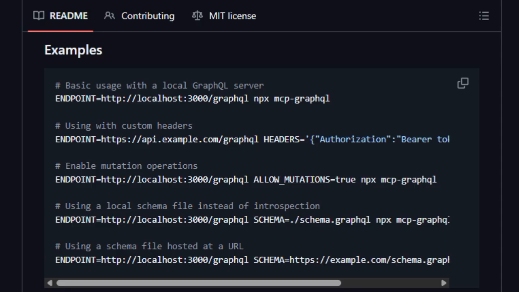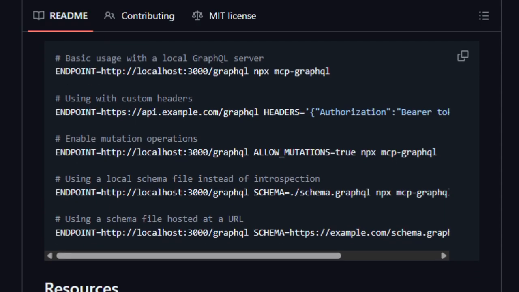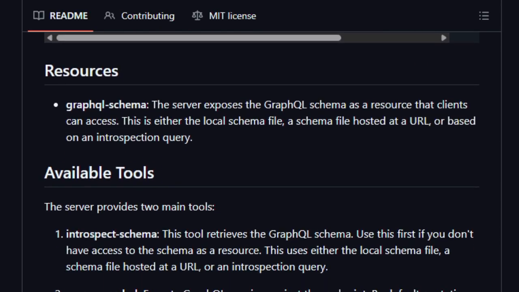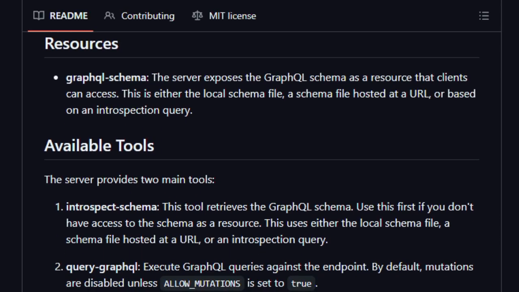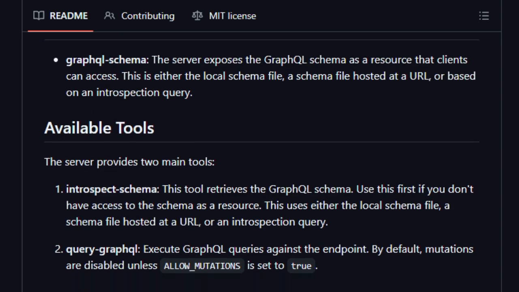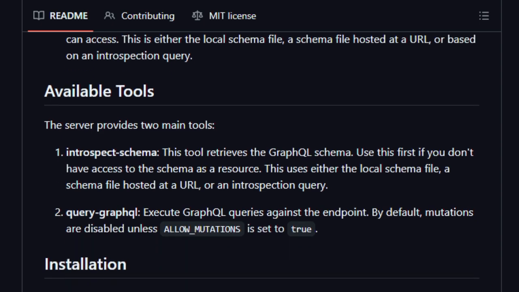Plus, its design is generic and open. It supports enabling or disabling mutations, customizing headers, and using either remote endpoint schemas or local ones. That means you control security and permissions, and you can adapt it to many production environments without redesigning the core. It's not tied to one API or use case. It's a reusable infrastructure piece for AI plus API integration.